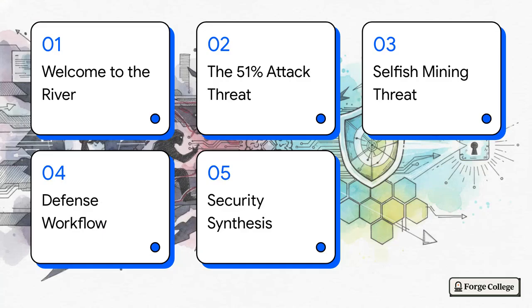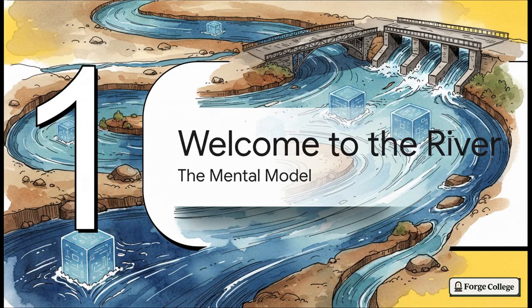Here is our engineering schematic for the day. 1. Welcome to the river. 2. The 51% attack threat. 3. The selfish mining threat. 4. Network defense workflow. And 5. The security synthesis. Starting off with Section 1.